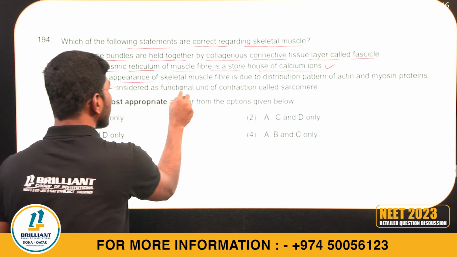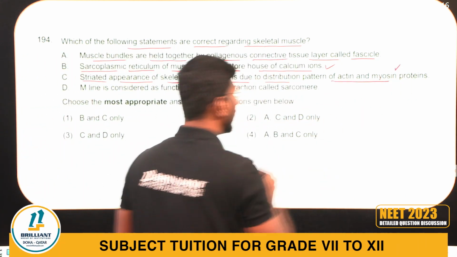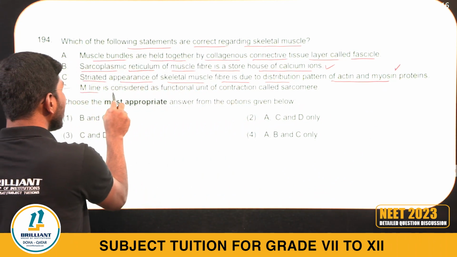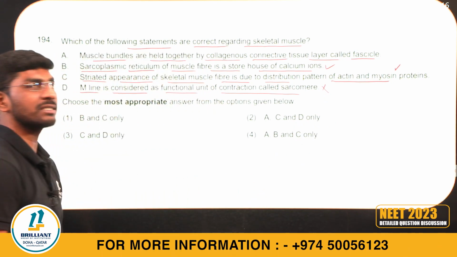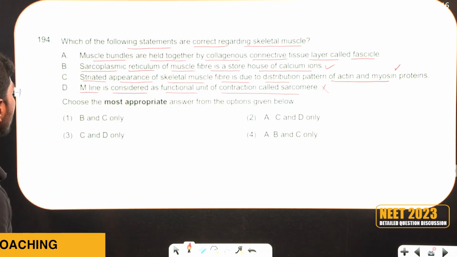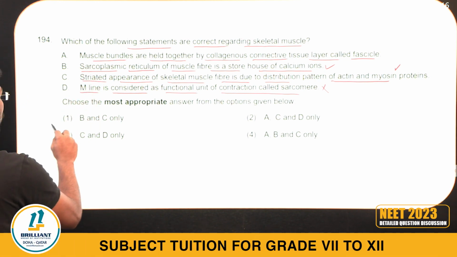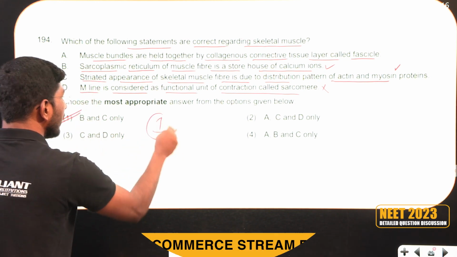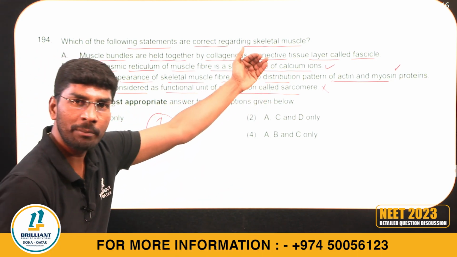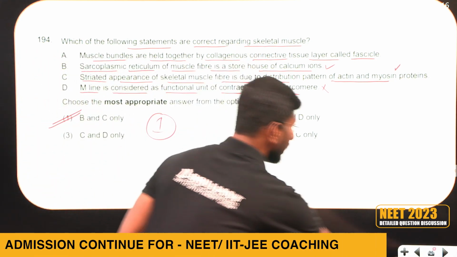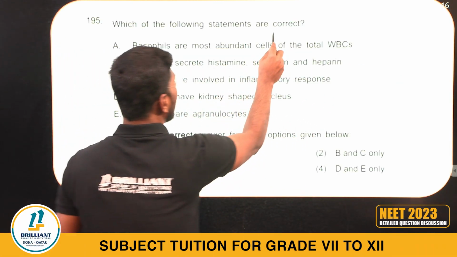Striated appearance of the skeletal muscle fiber is due to the distribution pattern of actin and myosin, correct. M line is considered the functional unit of the contractile apparatus. No, Z line is considered the functional unit. Shall I go with BC? Yes or no? I can go with option 1, B and C. Calcium storage and distribution pattern.